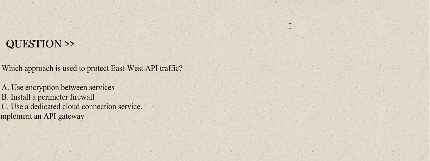The question is, which approach is used to protect east-west API traffic? The options are: Option A, use encryption between services. Option B, install a perimeter firewall. Option C, use a dedicated cloud connection service. Option D, implement an API gateway. This is the test question. All you need to do is to answer it in the comment.